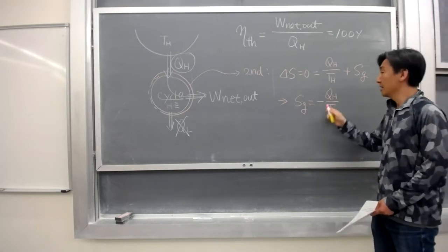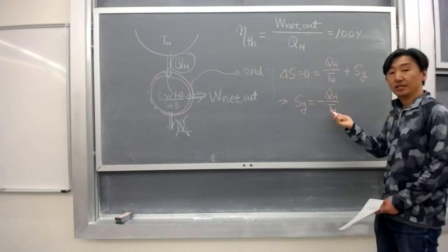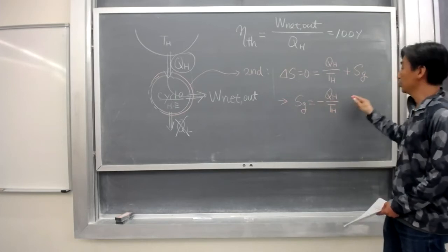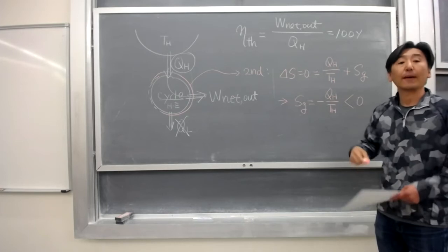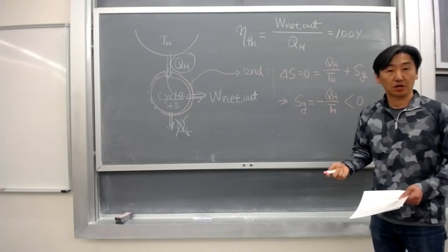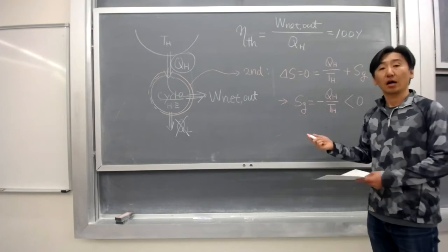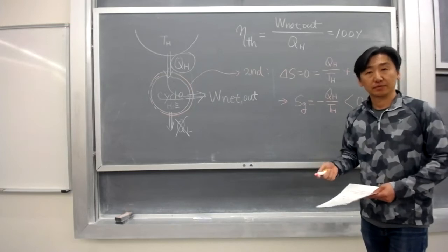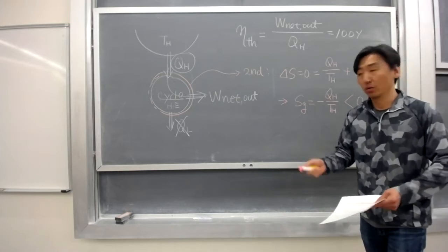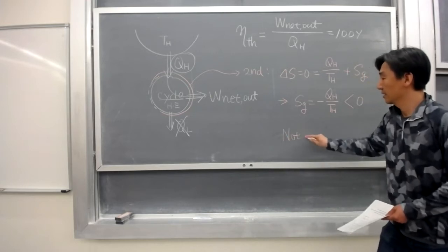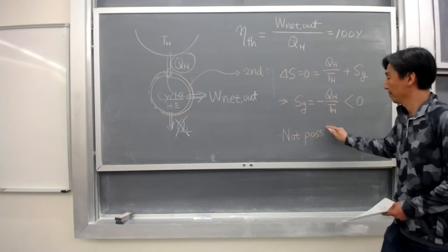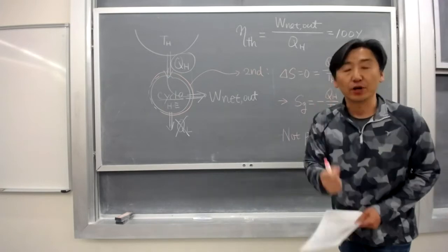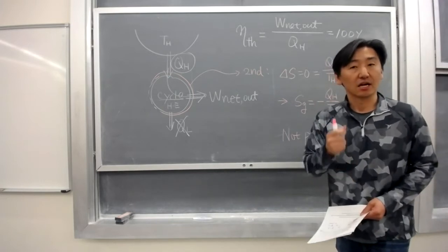So what it means is that QH should be positive and TH should also be positive. But because of this negative sign, the entropy generation should be negative if we can make a heat engine that has a thermal efficiency of 100%. So what can you tell about that? Is it really possible? Can you really make the entropy generation negative? The answer is no. That is not possible. So what it means is that we can never ever make a heat engine that has a thermal efficiency of 100%.